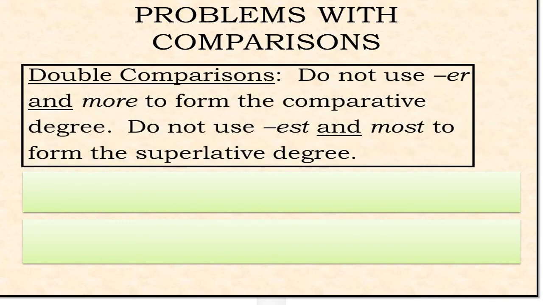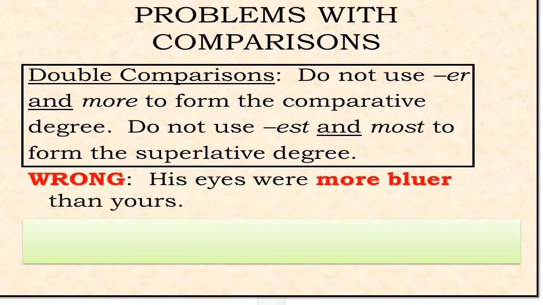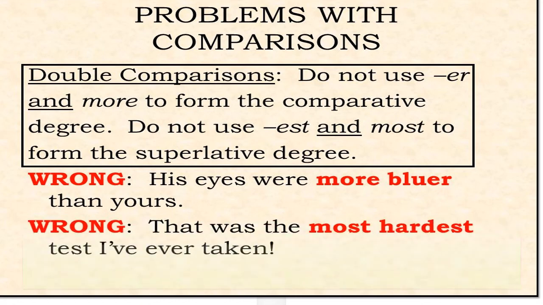Never do double comparison. That is, do not use ER and more to form the comparative degree. Do not use ER and more at the same time, or do not use EST and most to form the superlative degree. For example, see the wrong sentence: His eyes were more bluer than yours. Do not use more and bluer at the same time in one sentence in comparative degree. Or, that was the most hardest test I have ever taken. So don't use most and hardest at the same time in one sentence.